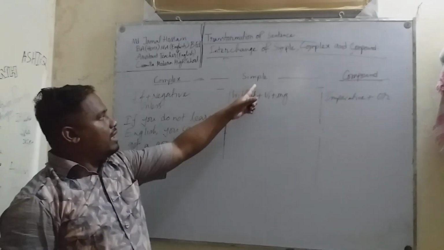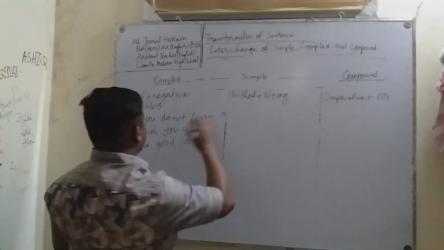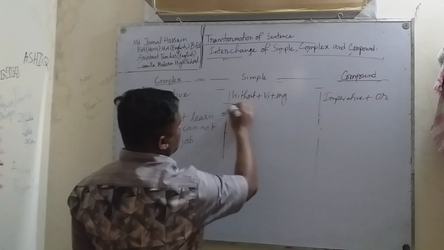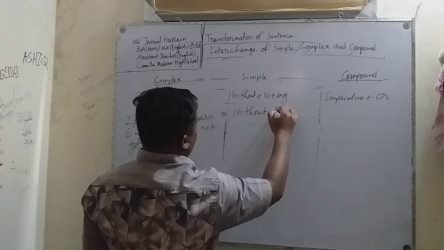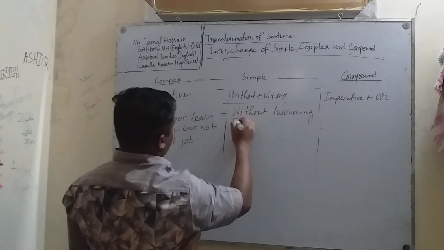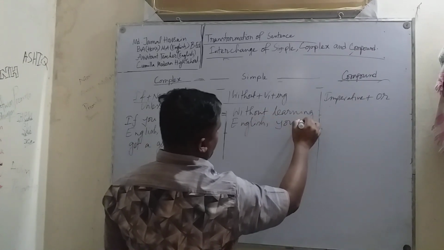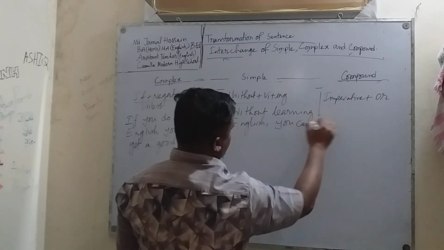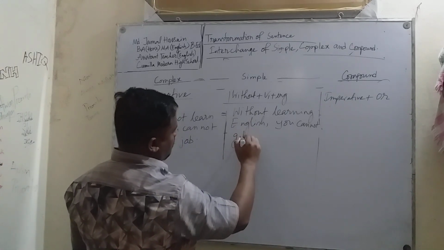Then, as I have mentioned, you have to use "without" plus verb with "ing". Without learning English, you cannot get a good job.